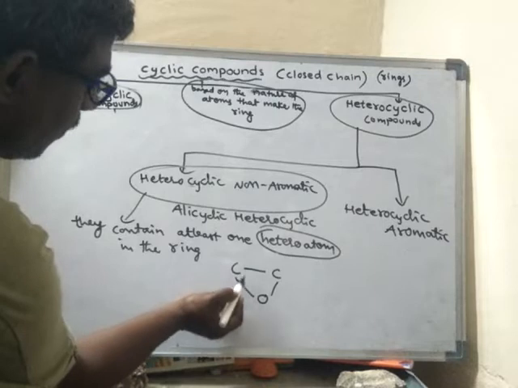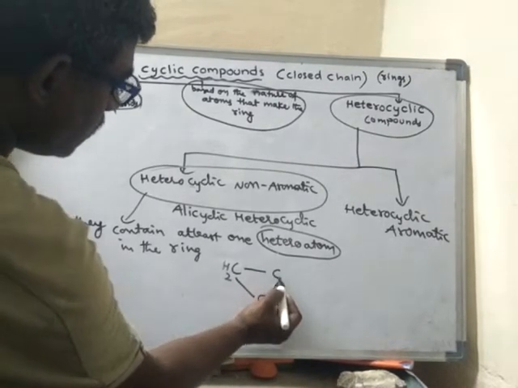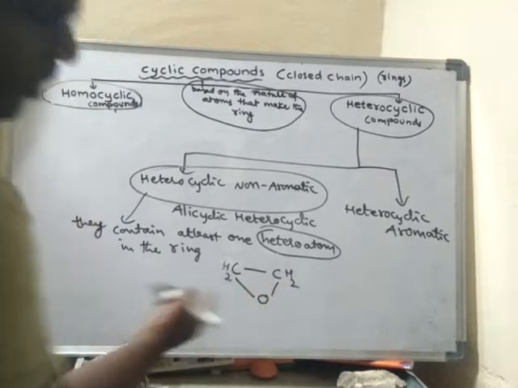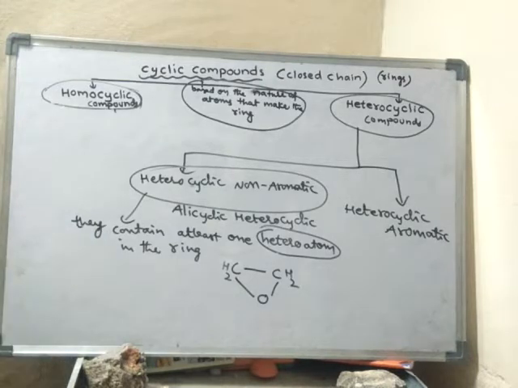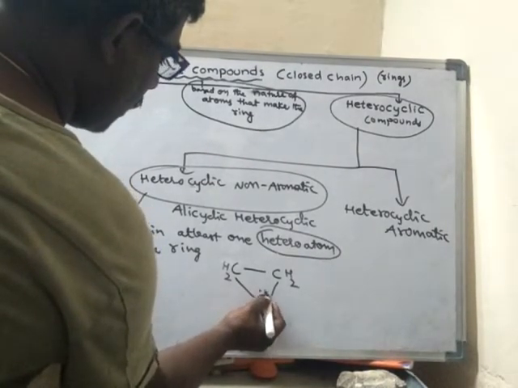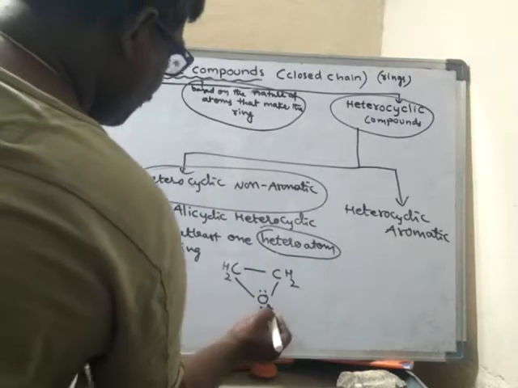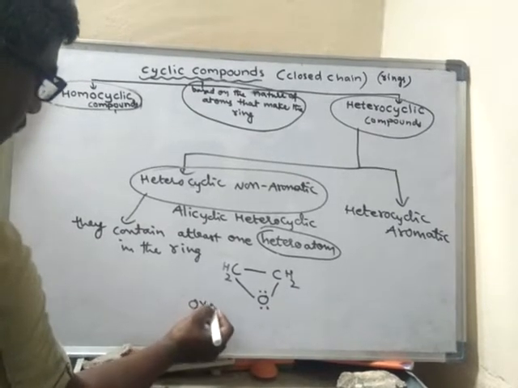See how many bonds are there? 2 bonds. So the other 2 bonds will be with 2 hydrogens. Carbon and oxygen always form 2 bonds only. So it's finished. This oxygen is having 2 lone pairs also. What is the name of this one? Oxirane.